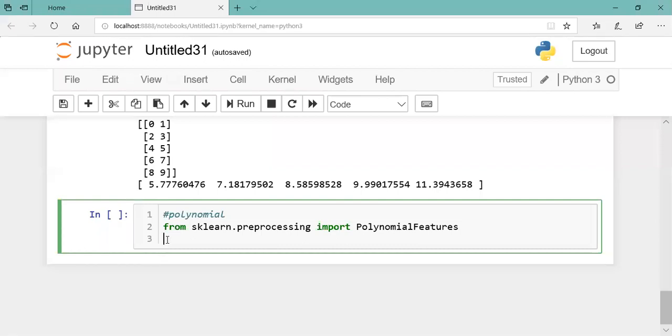Is that clear? So two columns, x1 square, x2 square, x1 x2. In this manner it will move.